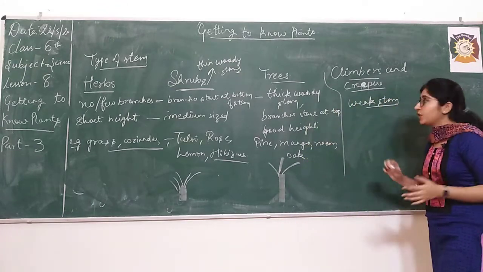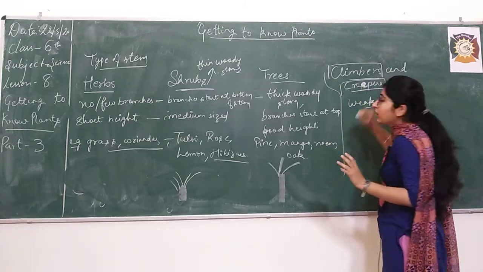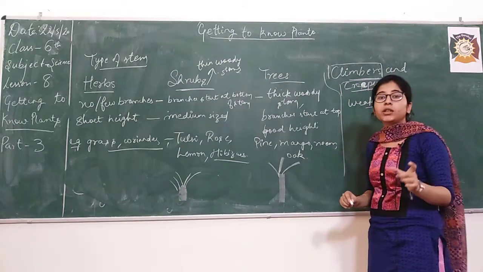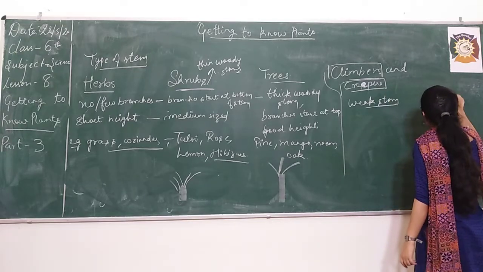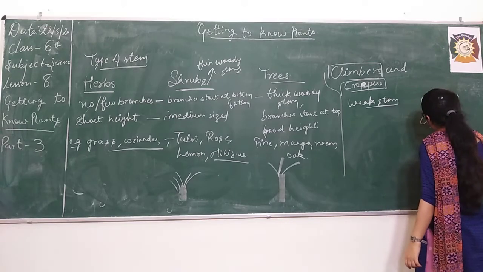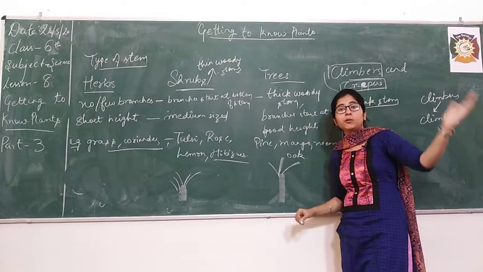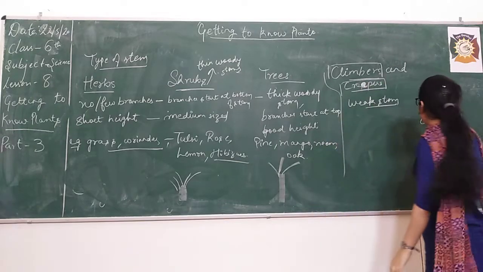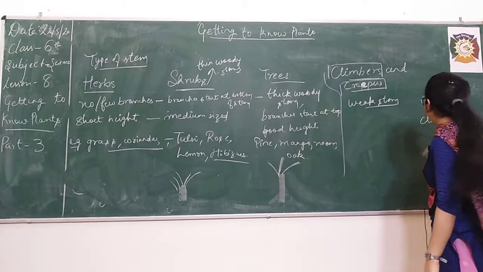But what is the difference? Why have I mentioned these two terms differently, climbers and creepers? Due to their growing pattern. So what do climbers do? They climb up, taking the support of a nearby tree, nearby plant, nearby wall, anything. They just climb up straight and take the support of some plant nearby.